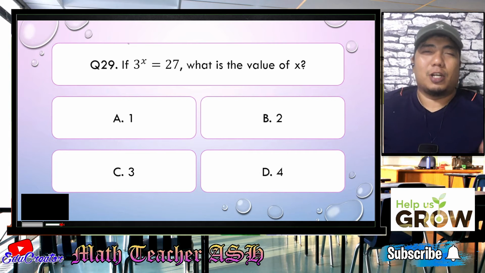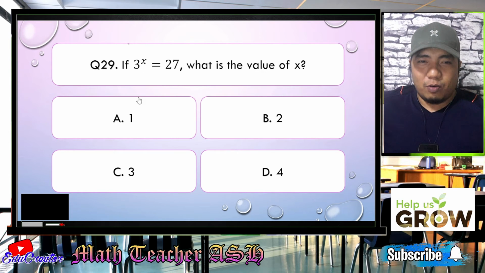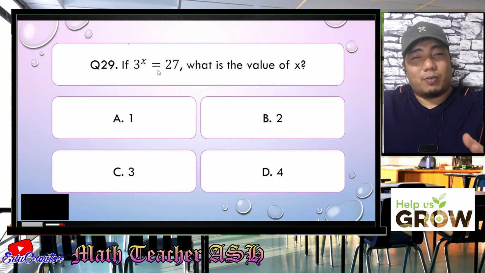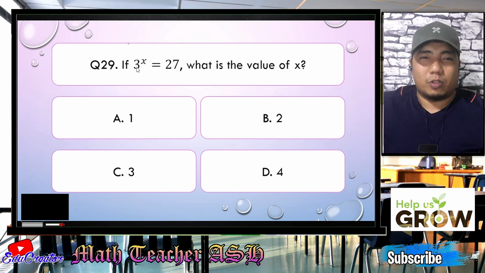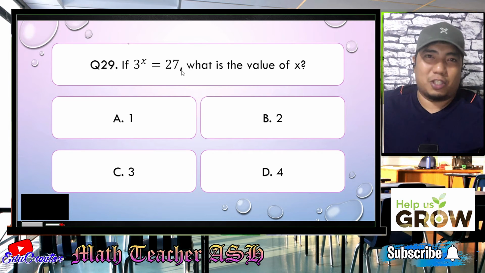Alright, math learners, there are two ways to solve this one. One is by the use of trial and error. So if you change your value of x to the given options, will you arrive at the correct equation? So if it is 1, so 3 to the power of 1, is it 27? That is just 3. Alright, so it's not 27. So letter A is wrong.